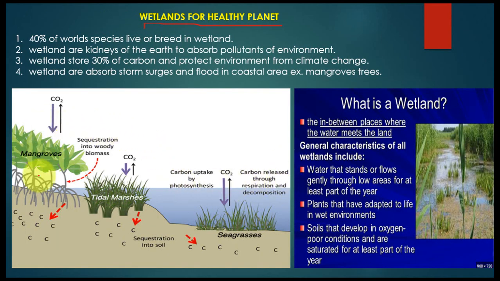So you can understand this diagram very well. Just pause the video and try to understand and look at everything: how circulation to soil works, how seagrass helps a lot to absorb CO2, how wetlands work as carbon sequestration, and how they absorb pollutants from the automobile sector, like volatile organic compounds and nitrous oxide, and other pollutants in the environment. So wetlands are really helpful for climate change.